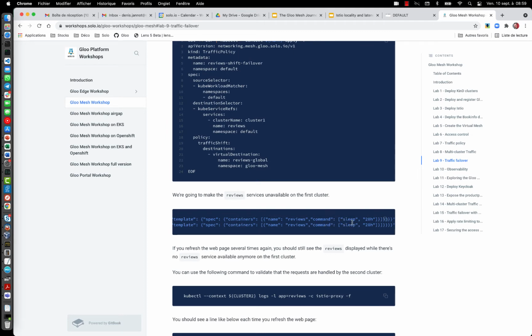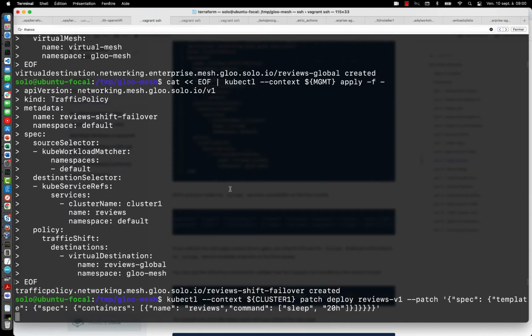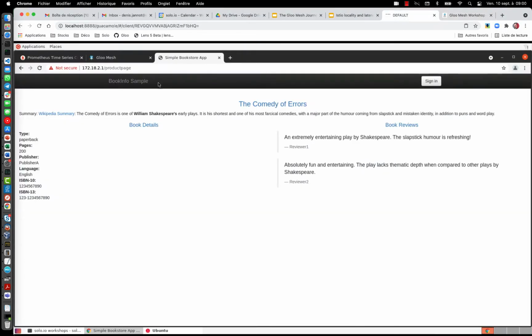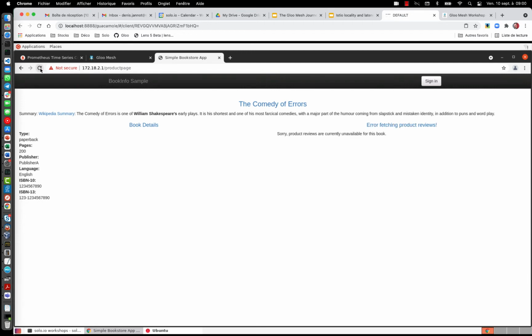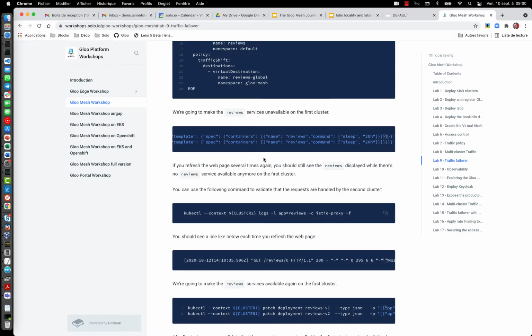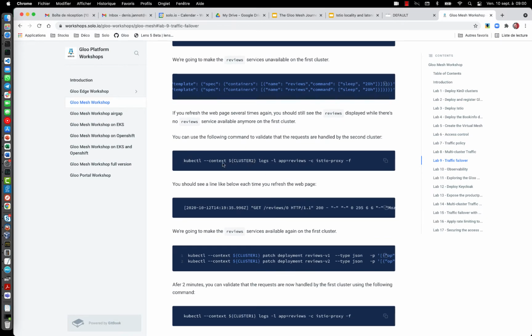Instead of receiving the request and responding to that, it will just sleep for 20 hours, right? So it will not reply anymore to the request it receives. And if I continue to refresh here, you see very quickly I am able to continue to have my application working. It will just spread across the version because I didn't specify anything in terms of which version I want to use, but there is a way you can check that it's really going to the second cluster.